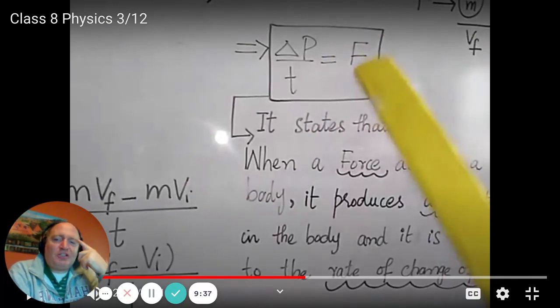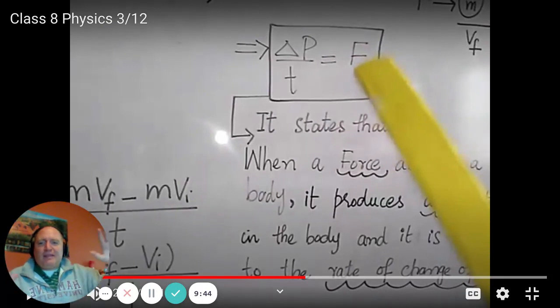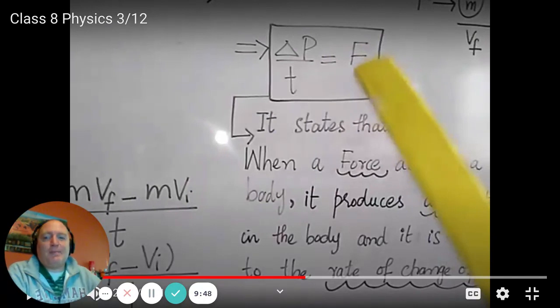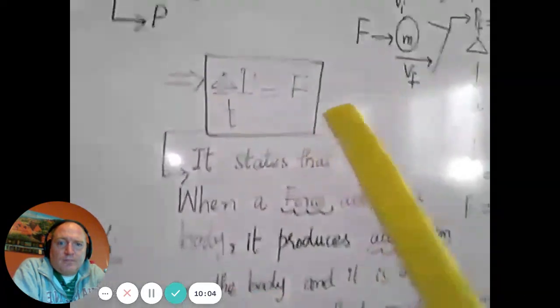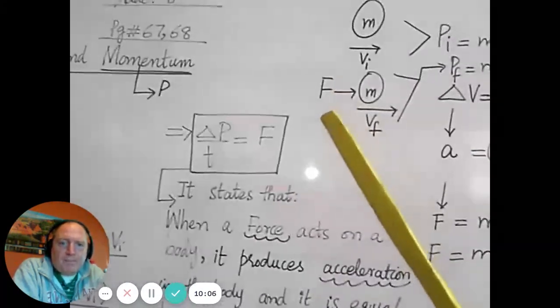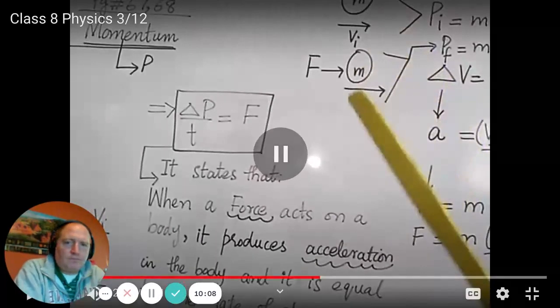But listen to what she said. She said, we've already seen F equals Ma, so boom, this must be F. Some people would say, yeah, but that's because of this, right? It's not just, oh, let's just name something as F equals ma. So I think that to say this boxed equation, that force causes change in momentum over time, is kind of the whole story. And I actually think that's where they're going to be leading here in the next little bit. Now this expression states that when a force is applied on a body, acceleration.